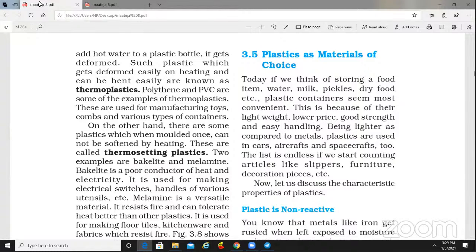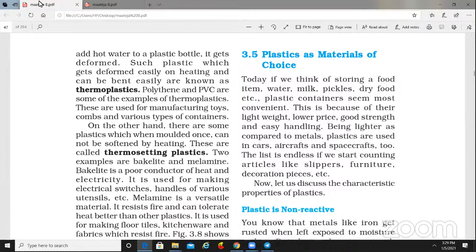How was this plastic obtained, how was it made? Plastic is categorized into two types: one is thermoplastic, another is thermosetting plastic. What do we mean by thermoplastic? Children, in your homes you have seen that when you use hot water in a plastic bottle, because of the heat its shape changes. It can be deformed by heating or cooling, or it can be recycled by bending.